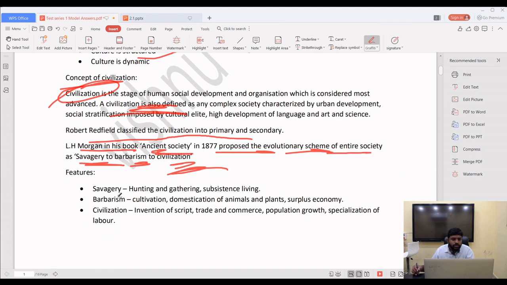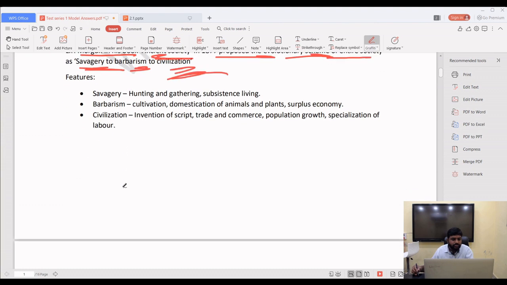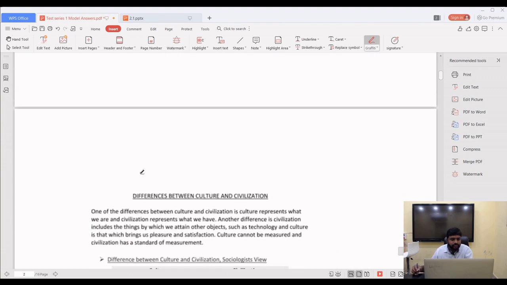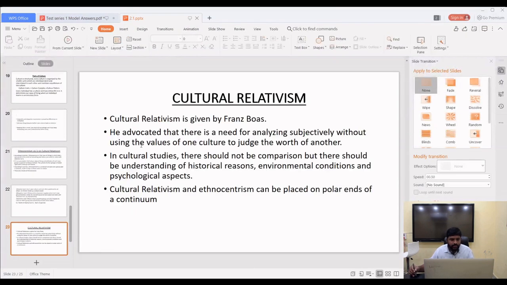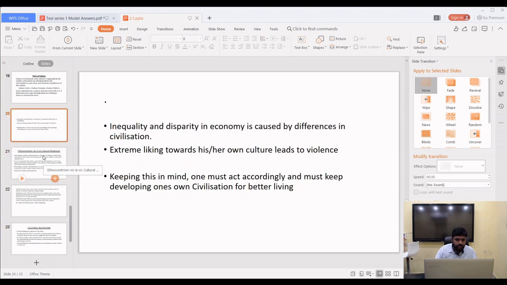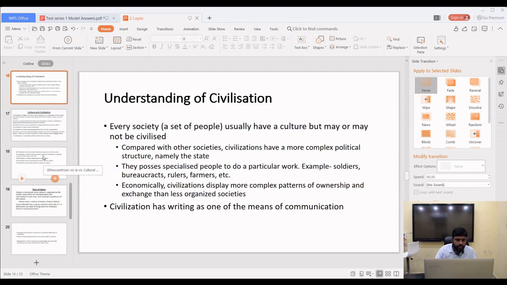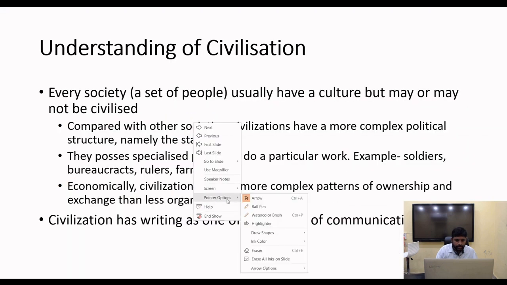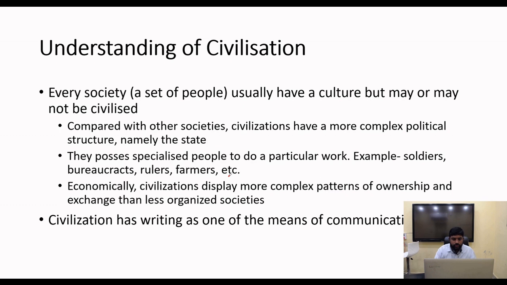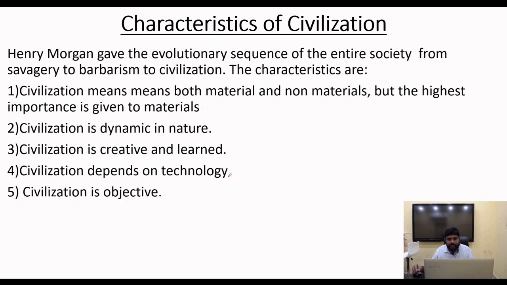Then we have to go to the features: what is savagery, what is barbarism, what is civilization. Then here you need to mention the civilizational characteristics. What are the civilizational characteristics? We will discuss now. So see, characteristics of civilization. This also you have to add to your model answers.